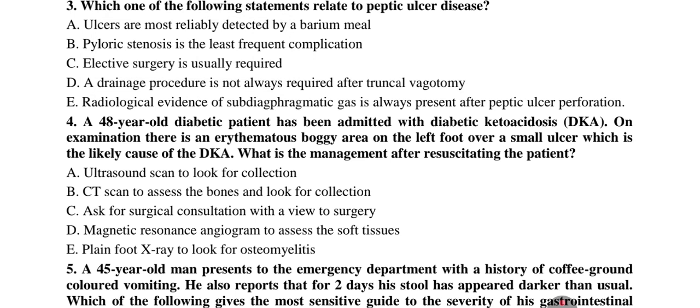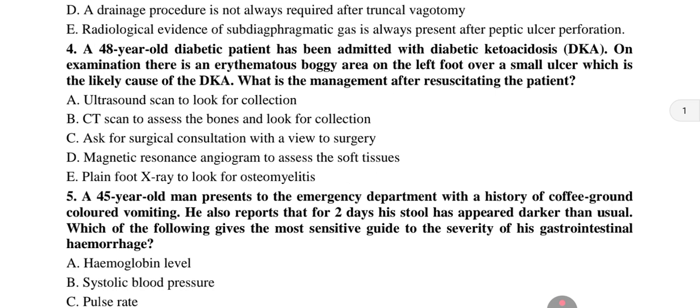Option A talks about ultrasound scan to look for collection. So that is not a priority. While ultrasound scan detects fluid collections, it does not replace surgical exploration in cases of severe infection. Option B, CT scan to assess the bones and look for collection. That is not the initial priority. Although a CT scan can help detect osteomyelitis or deep collections, it should not delay urgent surgical drainage.